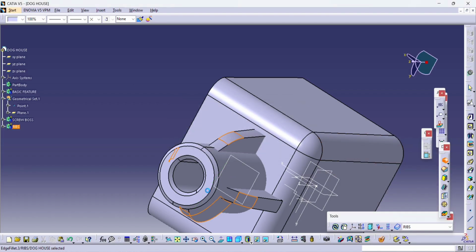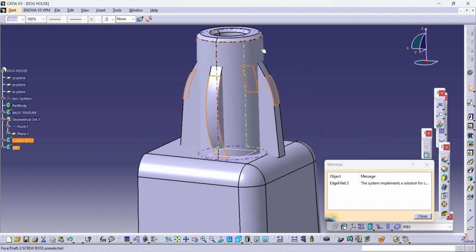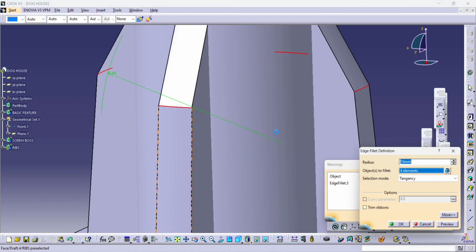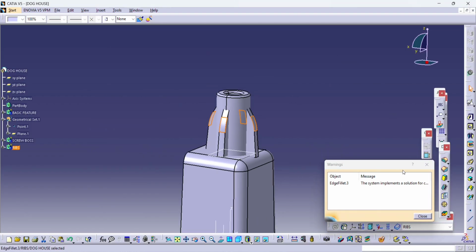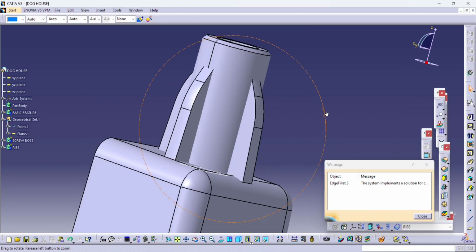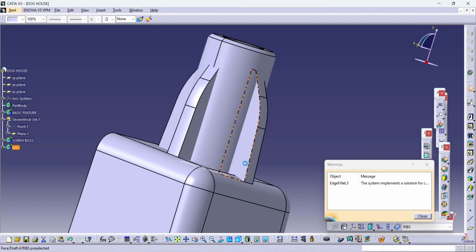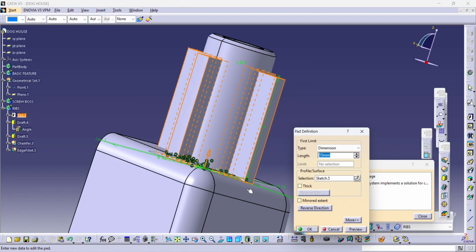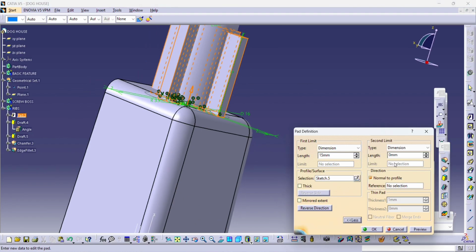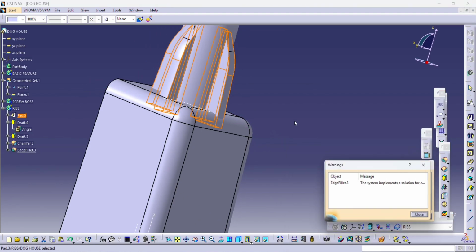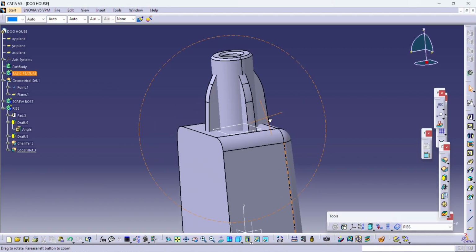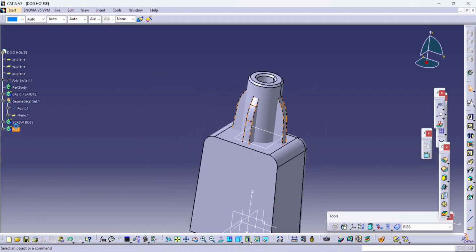By mistake we have selected the face. Instead of that, please remove the face and select the edge only. Yes, sometimes we make such kinds of mistakes, so just concentrate on what exactly you are selecting. So here we'll just add some bottom side thickness to merge our top to our screw boss.